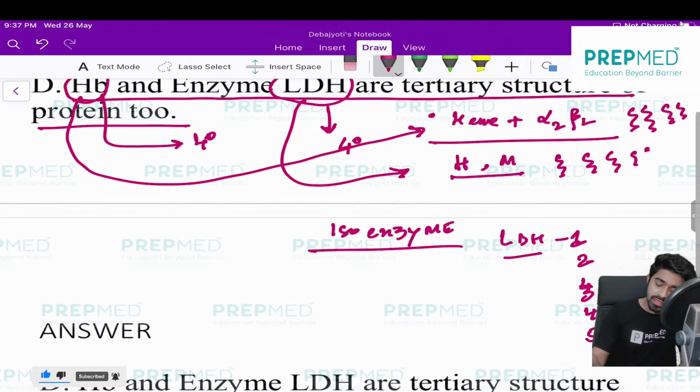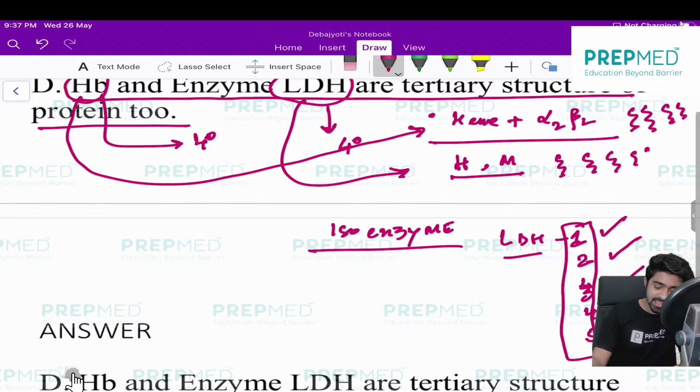Suppose in liver one type of LDH is present, in heart another type of LDH is present. So LDH can be present in 5 types, but the similarity is that the basic structure is the same. That's why they are called isoenzymes. So this is one point from the lactate dehydrogenase MCQ.